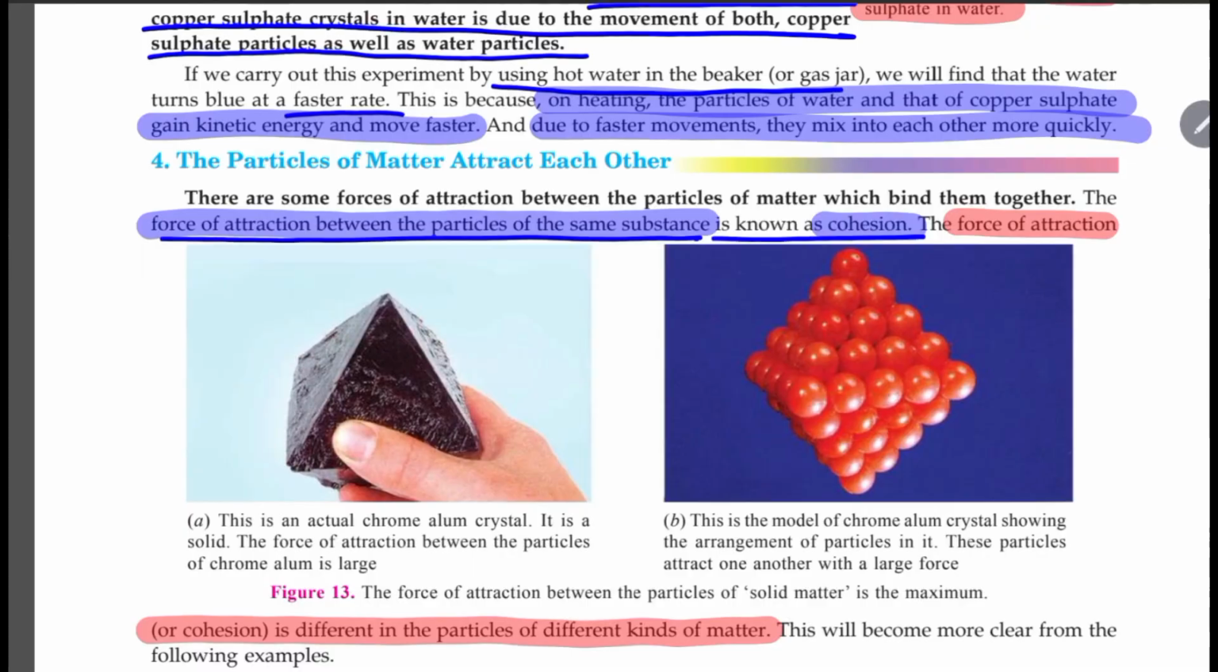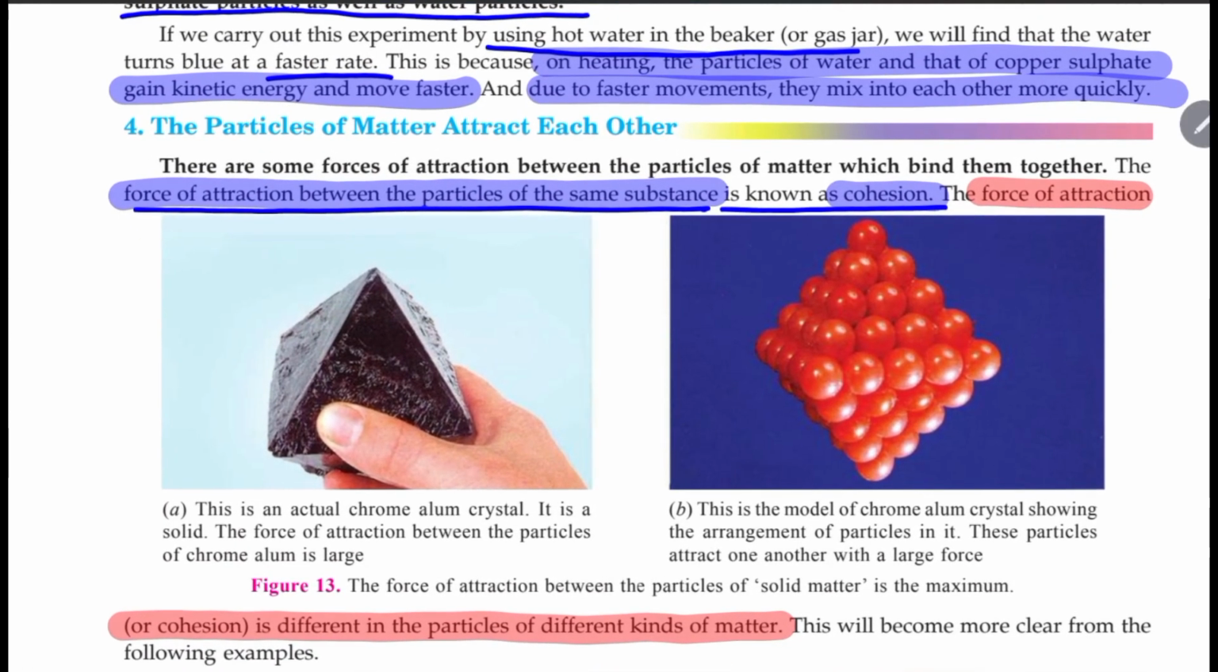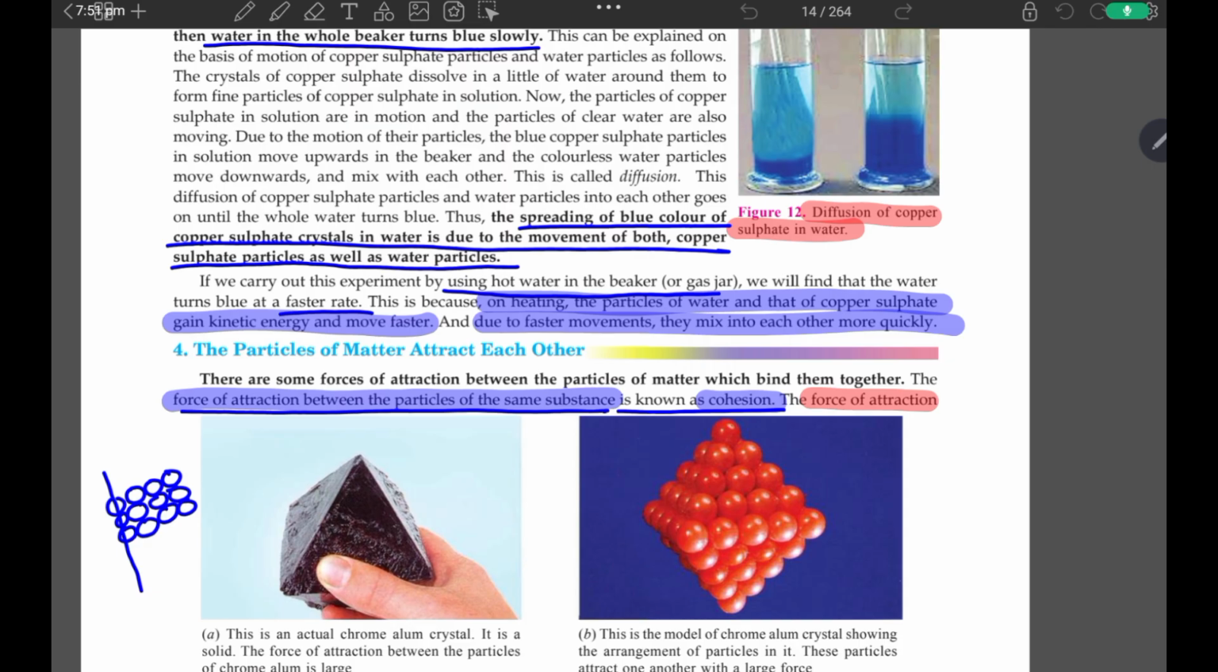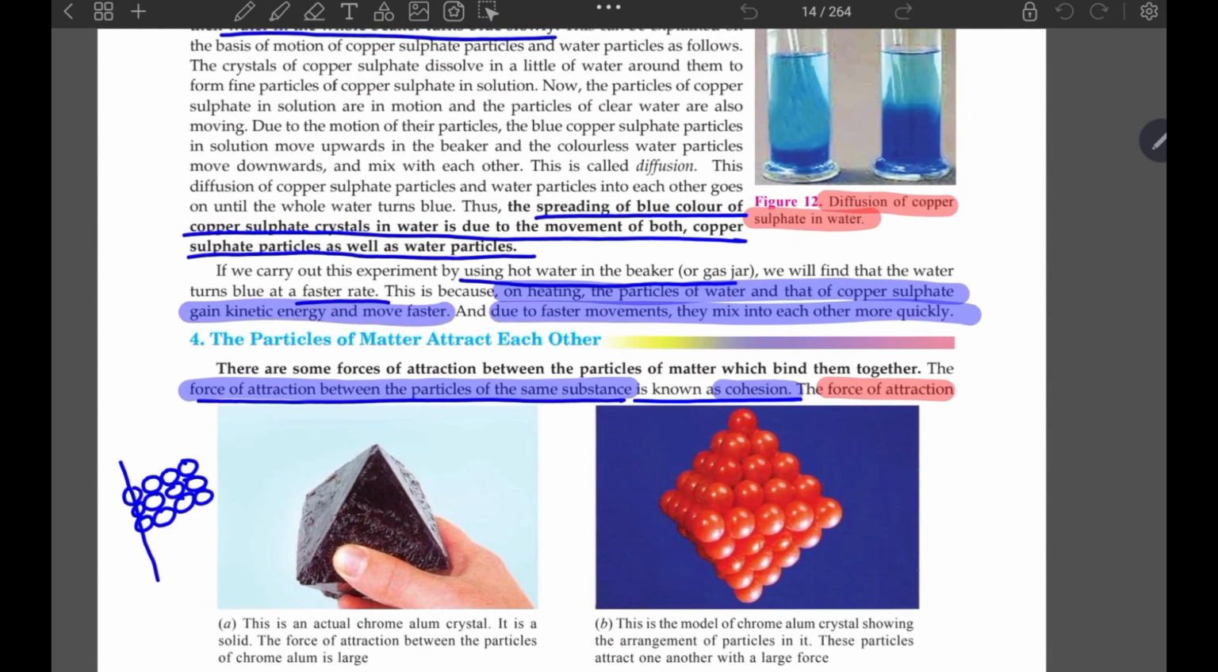So next, the particles of matter attract each other. Yes, we know that solids have a definite shape. So in solids, the particles are tightly packed. They are closely packed. They have a definite structure, a definite pattern of arrangement. But not all solids have the same type of pattern. The particles of solids also have different types of structure. Here is what I was going to show you. This is the one having a definite pattern, right?